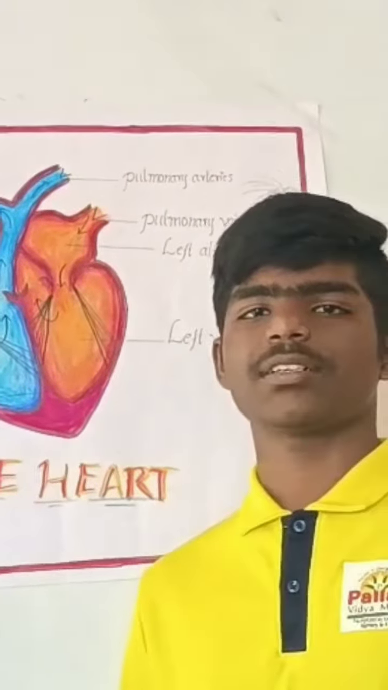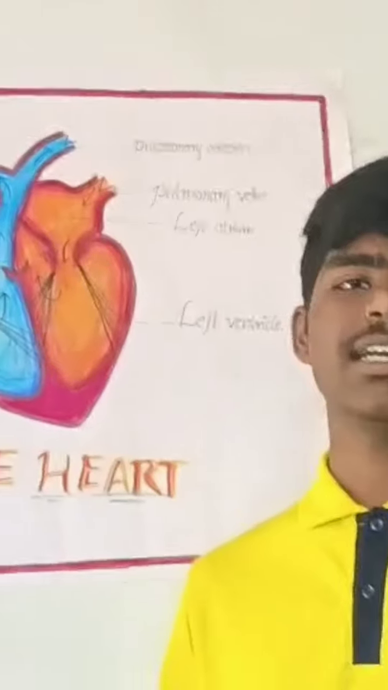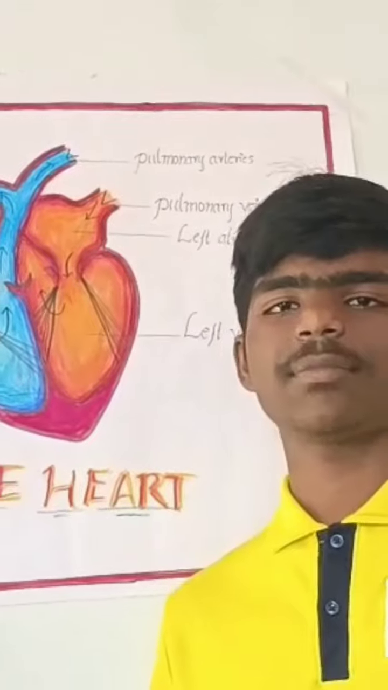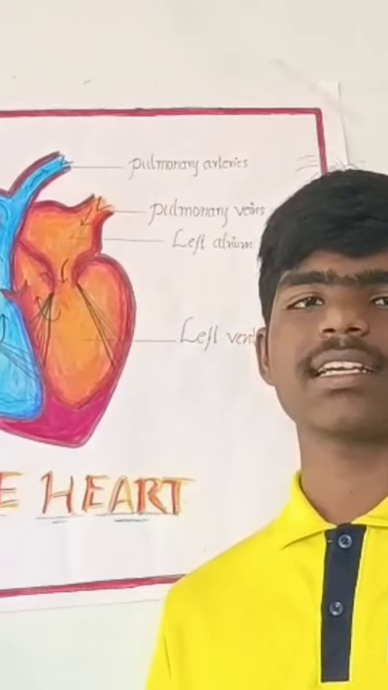Next one is blood vessels. Blood vessels are mainly three types: arteries, veins, and capillaries. First of all, arteries. Arteries are responsible for transportation of blood from the heart to other parts, which is oxygenated blood. Next one is veins. Veins are responsible for returning blood from other parts to the heart, which is deoxygenated blood. Capillaries. Capillaries are circulating nutrients and gases exchange.